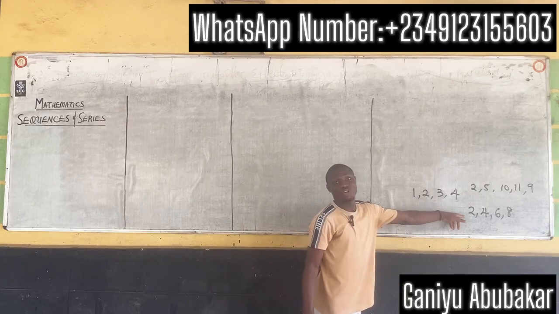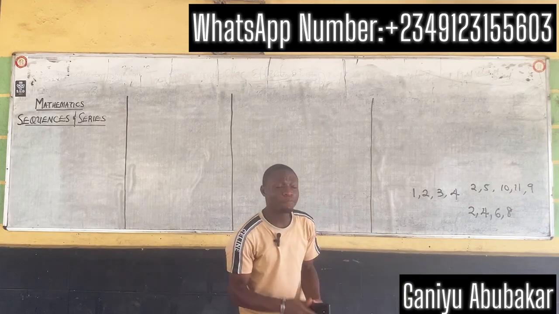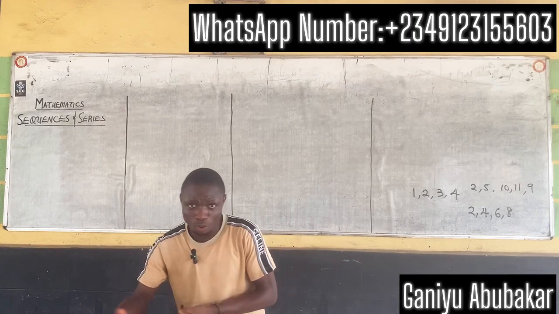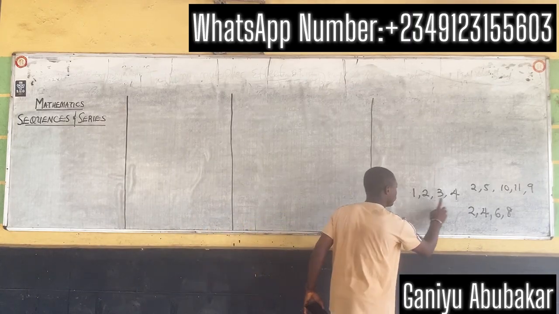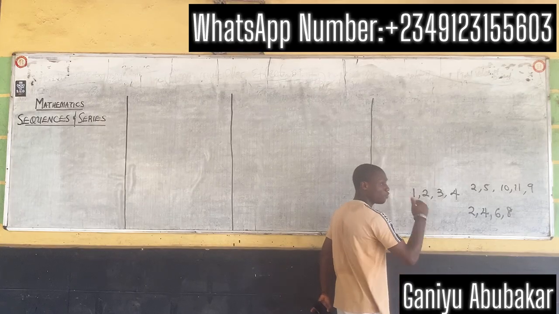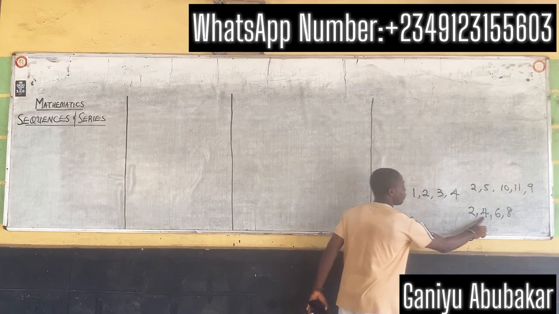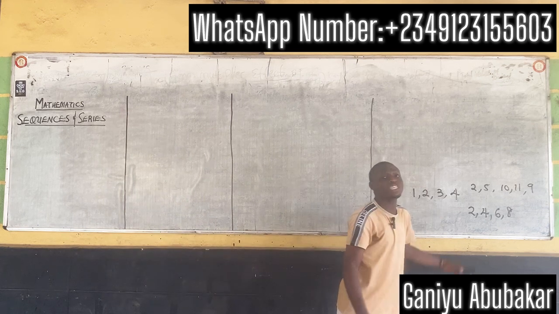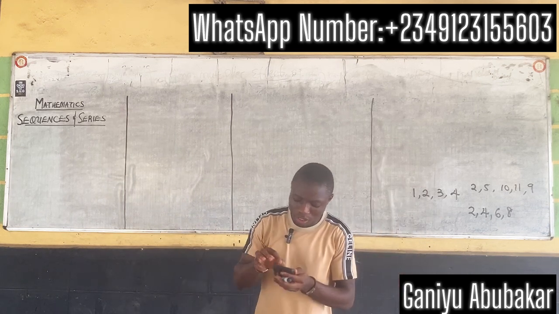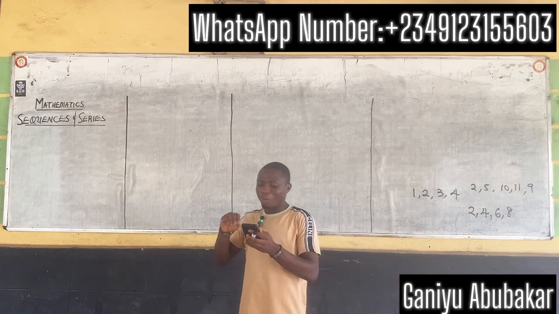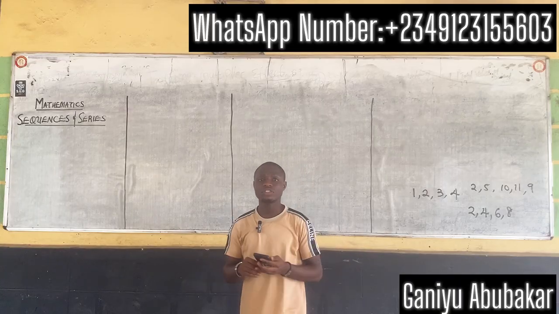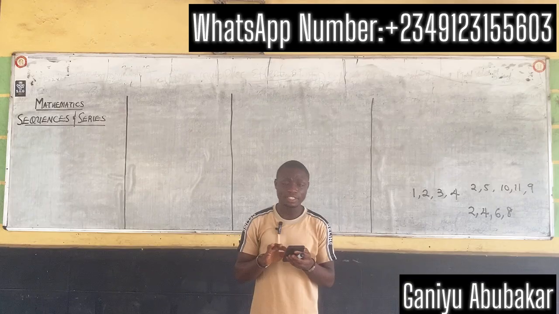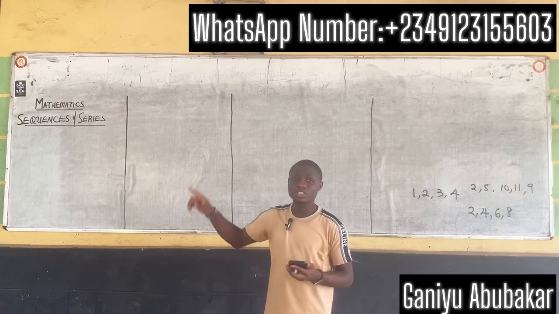These two are sequences. Why? Because they follow a well-structured defined order, right? This is 1, 2, 3. It's a well-defined order. It follows a normal pattern. 2, 4, 6, 8, these two are called sequences. Why? Because they are numbers or objects that follow a well-defined order. That's basically how you define sequence.